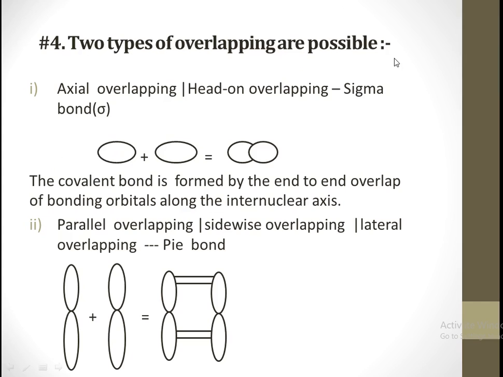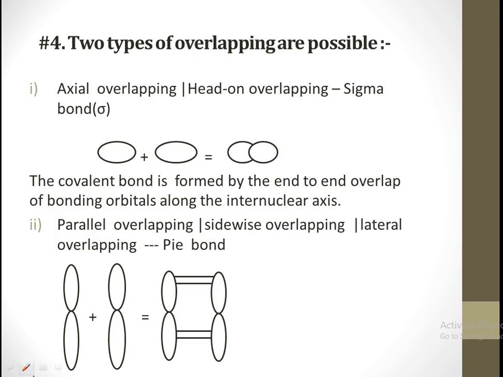Okay. Next we will talk about the two types of overlapping possible. The first is axial overlapping. So what is axial overlapping, or head-on overlapping? It is the bond formed by the end-to-end overlap of bonding orbitals. If the bond is formed between the two ends of the orbitals, it is known as a sigma bond, and the overlapping is axial overlapping.